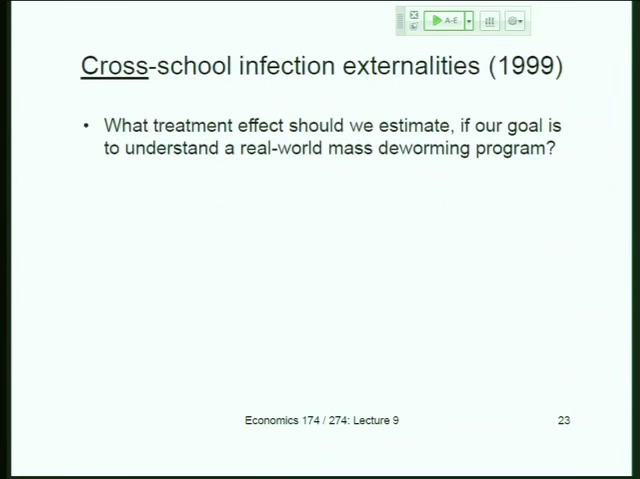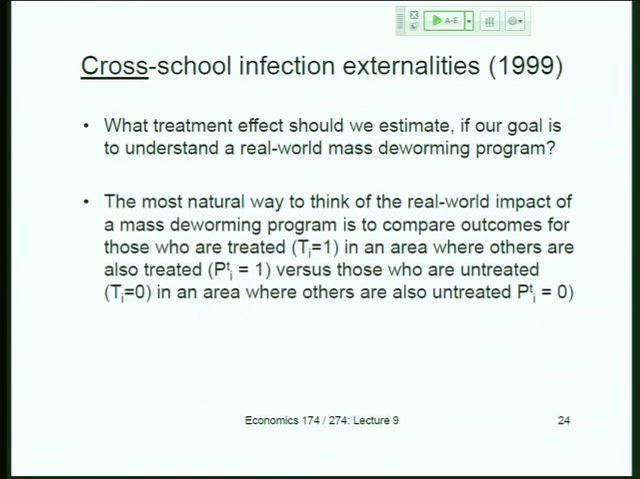What treatment effect would we estimate if we want to understand a real-world program? In this context, and leaving aside the within-school externalities, the experiment we want to have in our mind is a case where I'm treated and everybody around me is treated. So PT equals 1. Everybody in the relevant local area is treated. And I want to compare that person to an untreated person in an area where PT equals 0, where in the relevant area for local spillovers, no one is treated. That's the closest thing to the pure treatment effect of mass treatment in some areas, pure control in others, that we can get to.